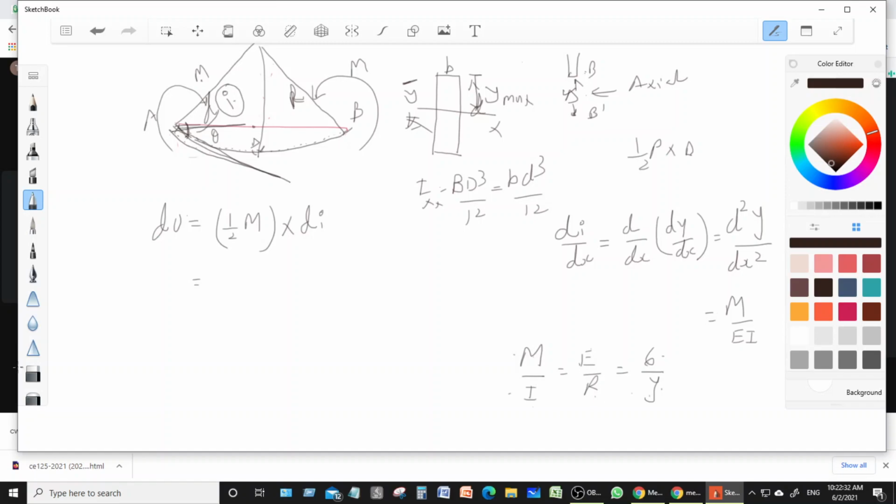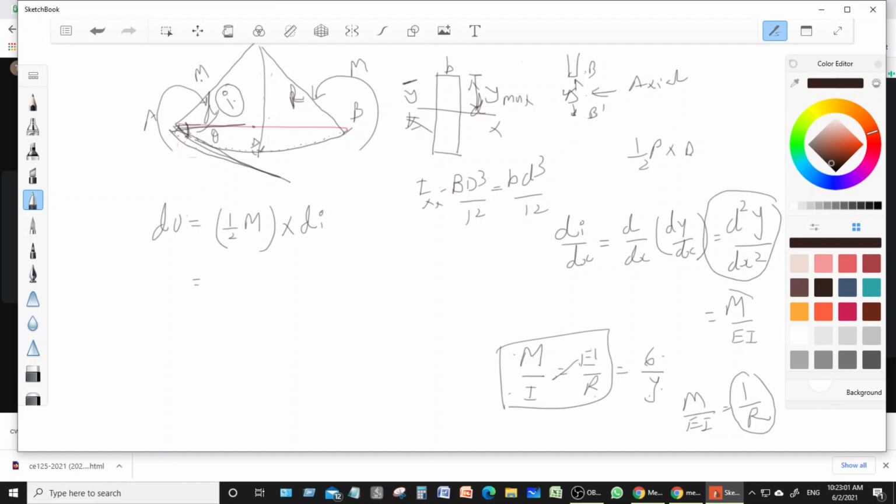If you simplify this and compare these two things, then M upon EI is equal to 1 upon R. That is nothing but d square y upon dx square, indirectly 1 upon R. This is the mathematics, the geometry, I think you have this type of theory.